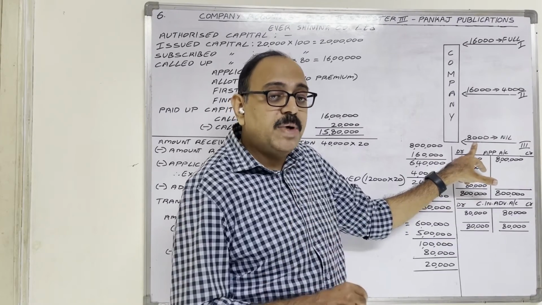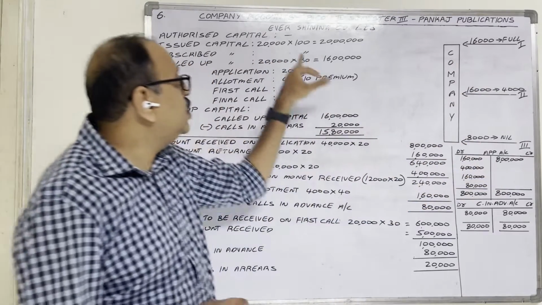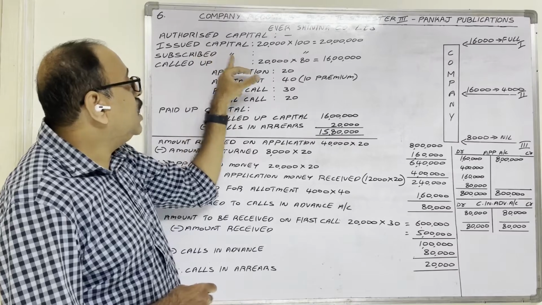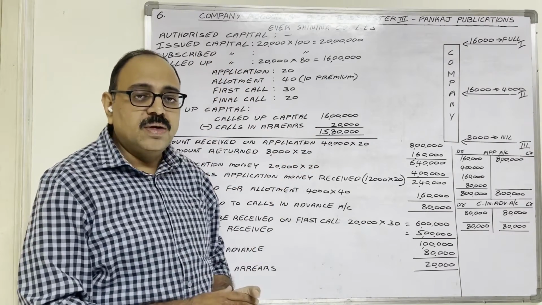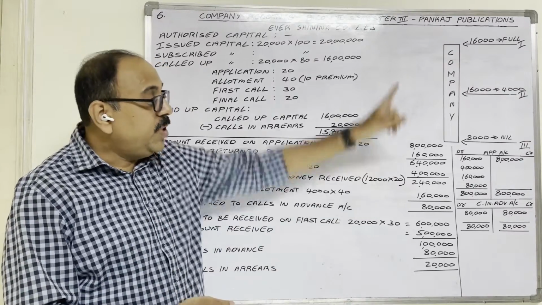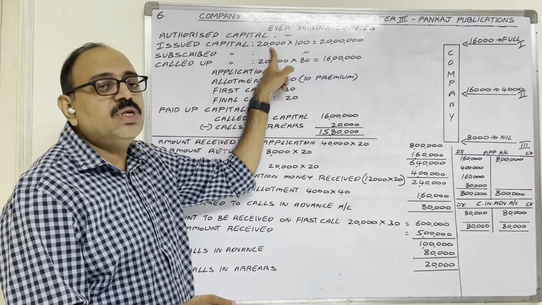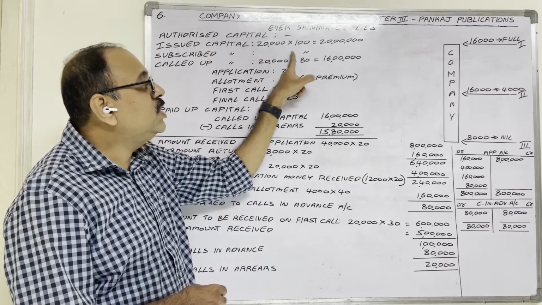So subscribed capital is how much? Don't think 40,000 shares into 100 rupees, 40 lakh. While calculating subscribed capital, we should not consider the number of shares applied. We should consider the number of shares allotted by the company. They applied for 40,000 shares, but the company has only 20,000 shares, no? So the company can allot only 20,000 shares.